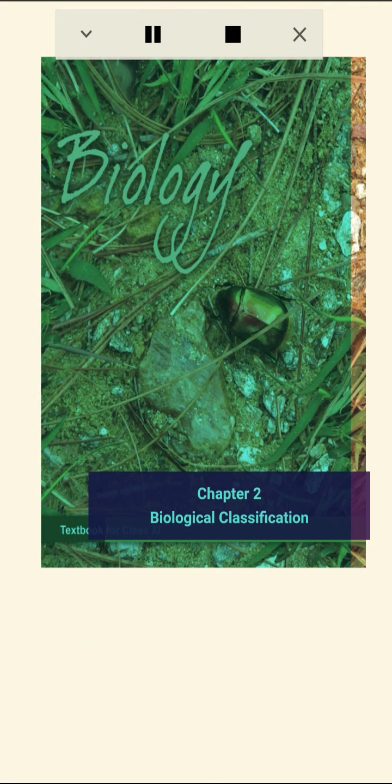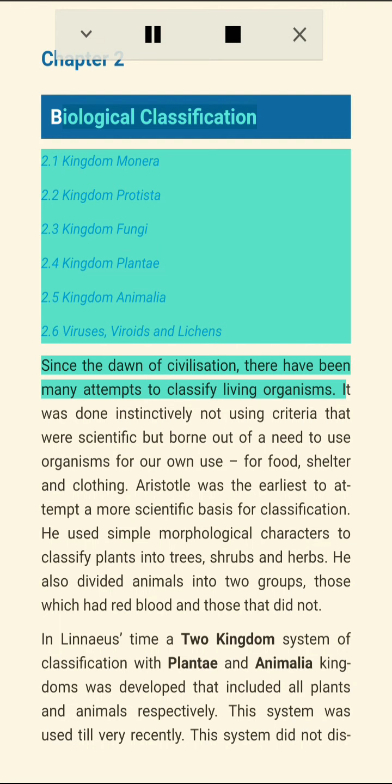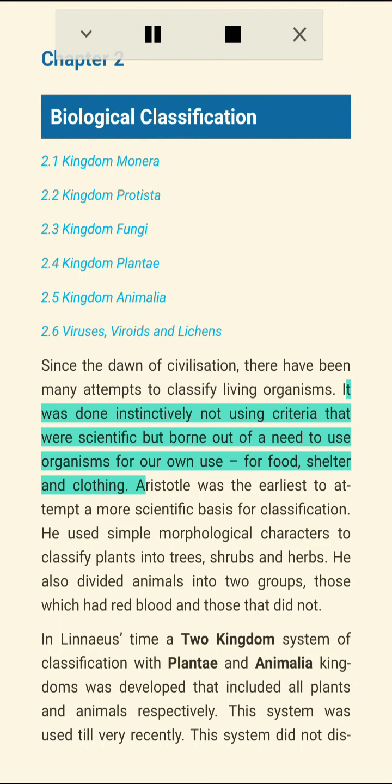Chapter 2. Biological Classification. 2.1 Kingdom Monera, 2.2 Kingdom Protista, 2.3 Kingdom Fungi, 2.4 Kingdom Plantae, 2.5 Kingdom Animalia, 2.6 Viruses, Viroids and Lichens.